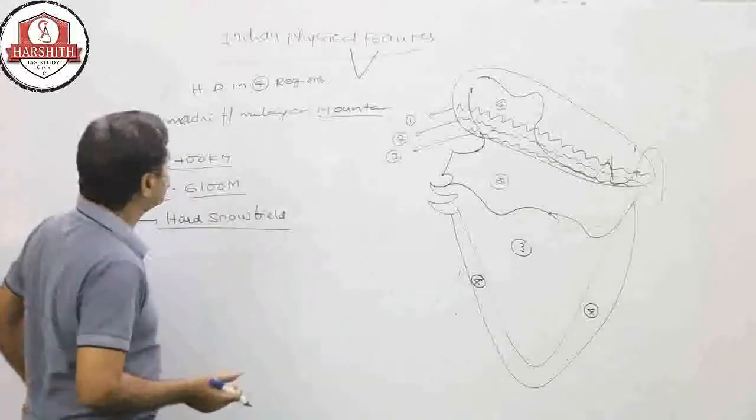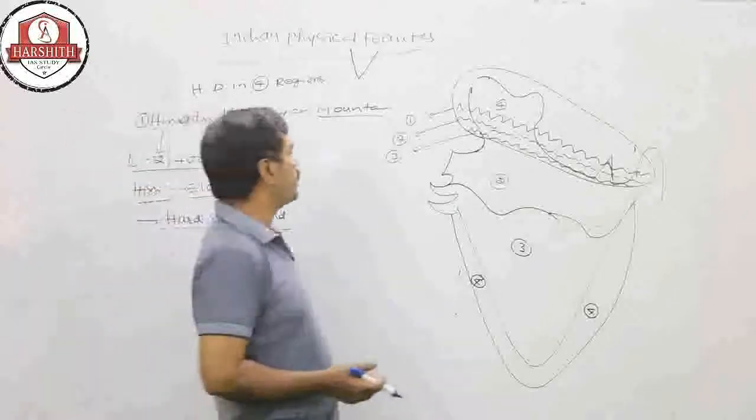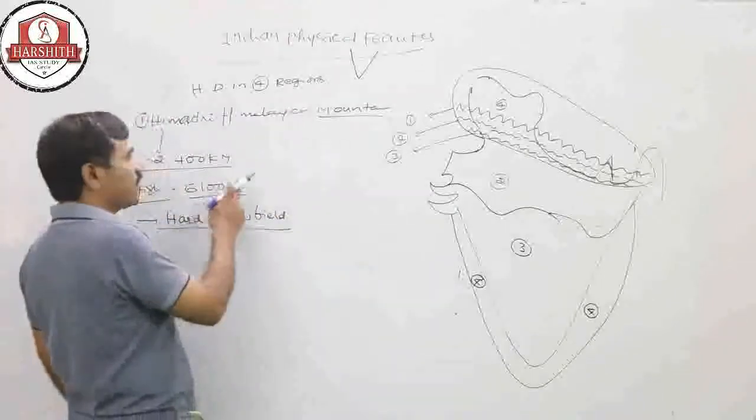So the Himadri height will be more than 6,100 meters.